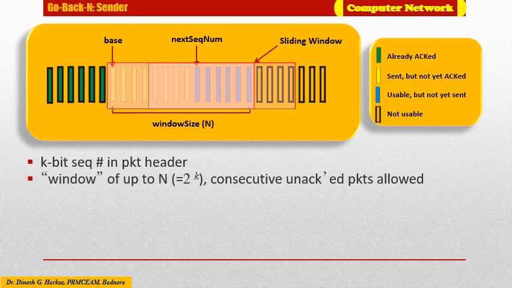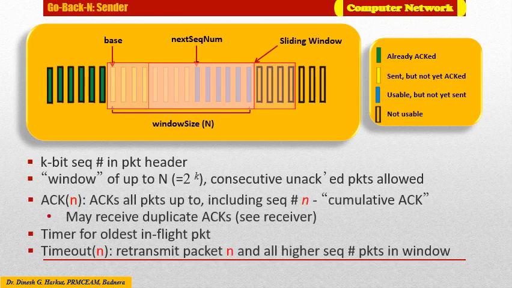Another intrinsic feature of the Go-Back-N protocol is that here the receiver issues a cumulative acknowledgement, which may result in the sender receiving duplicate acknowledgements. Instead of setting a timer for each in-transit packet, it is set for the oldest in-flight packet.